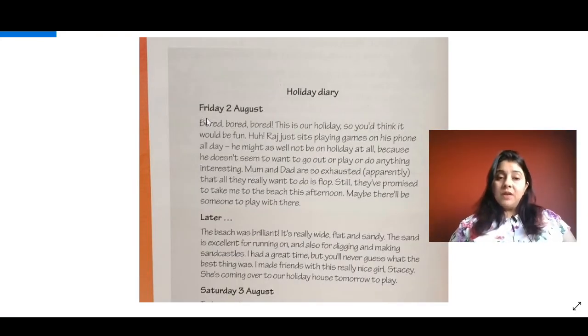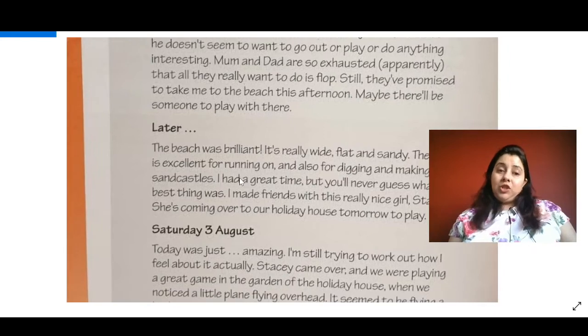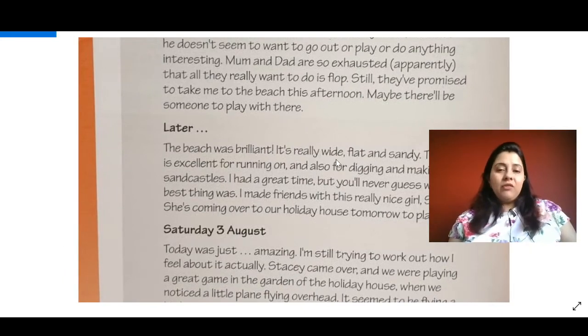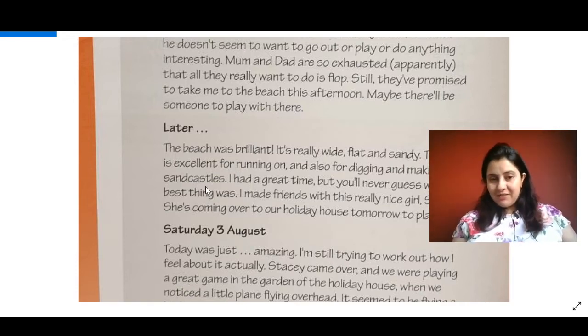She wrote this part, look on the screen, before she went to the beach, right? You can make it out because she's saying that she will be going to the beach this afternoon, isn't it? And after she came back from the beach, she again wrote something in her diary, which is this part, okay? She says the beach was brilliant, it was really white, flat and sandy. The sand is excellent for running on and also for digging and making sand castles. Wow, she really enjoyed it there, isn't it?